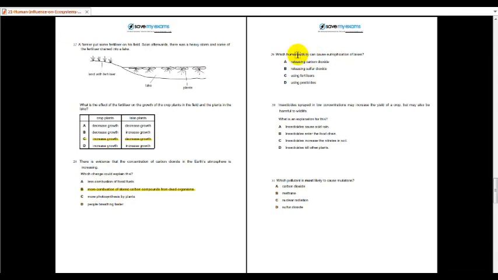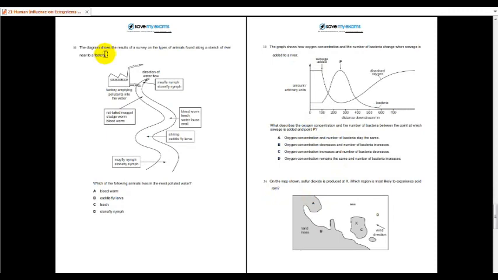Okay, 29. Eutrophication in lakes: fertilizers. Answer 30. Insecticide sprayed in low concentration. Explanation to this: it can be harmful because the insecticide can enter the food chain. 31. Most likely to cause mutation is nuclear radiation. Number 32. Animals living in the most polluted water: it is the flatworm. Okay, 33.